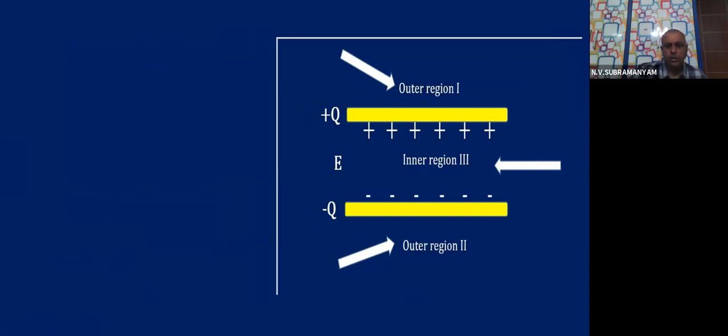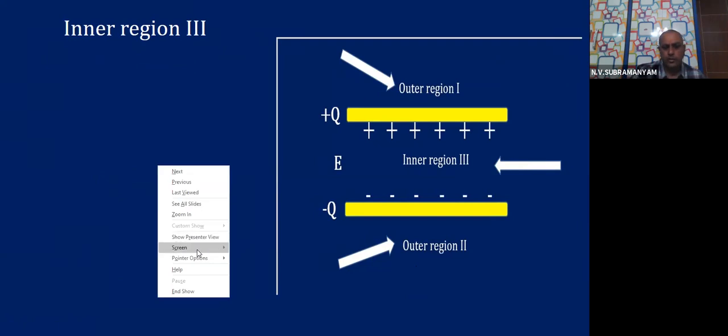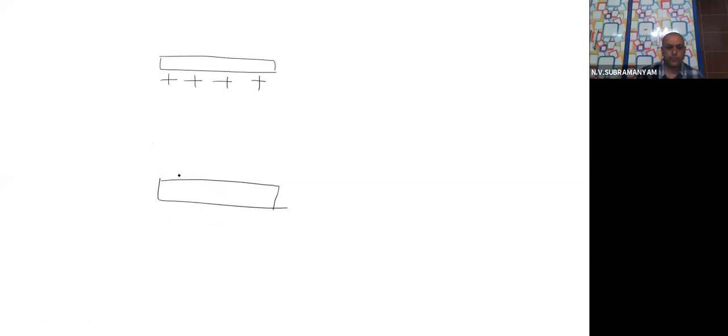Now, what about the third region, children? Inner region. This you have to calculate carefully. Shall we do it? Okay. So again, take up the third region, children. One is the positive plate, let me draw, one is the negative plate.